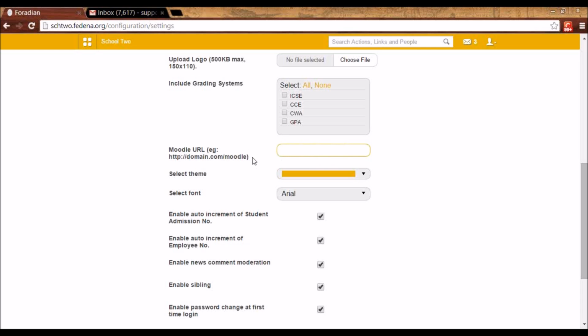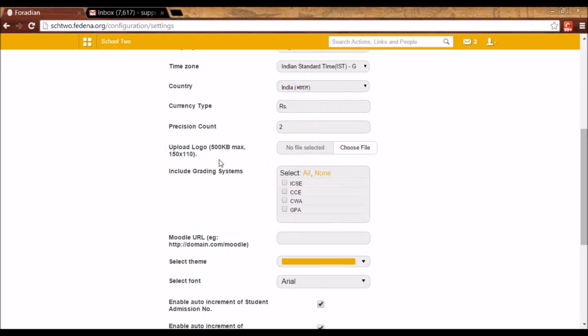Once you've integrated Moodle with Fedena, or you've given the correct URL here, whenever you add a student in Fedena, the same will be added in Moodle automatically. So the student need not have a separate account for Moodle in this case.